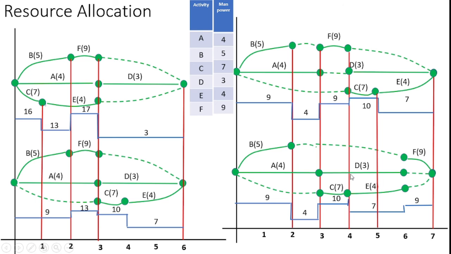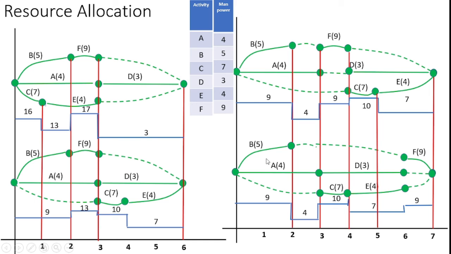After that I can slightly change C activity from one day before, because here the dummy activity is available, so that I can move C from there to here. With the critical path, the dummy activity is eliminated with the movement of this activity, and the E activity is also changed from its end position.